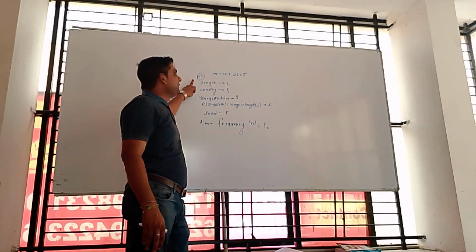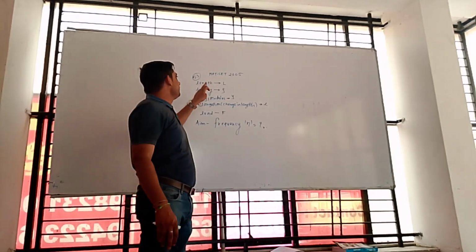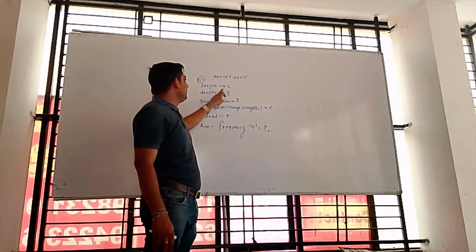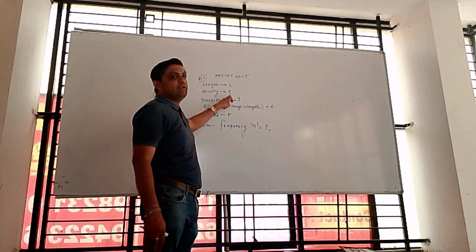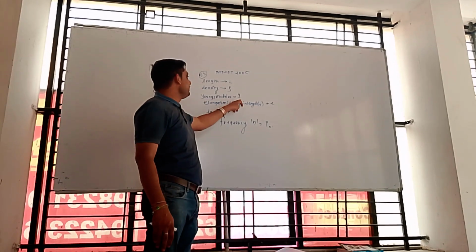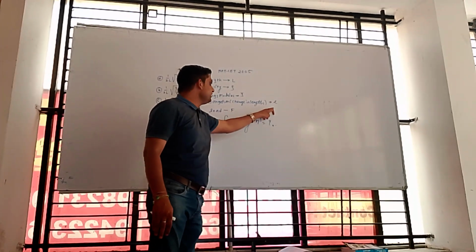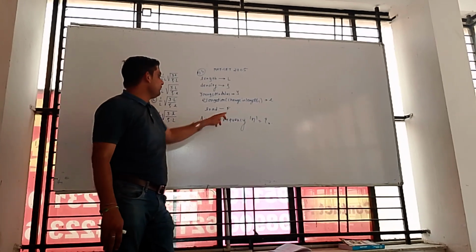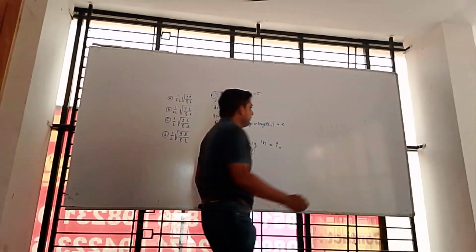Asked in examination MHT CET 2005, where we are given the original length of the wire equal to capital L, density rho, Young's modulus Y, elongation, that is change in length, small l, and the load applied to the wire equal to F. We have to find the frequency.